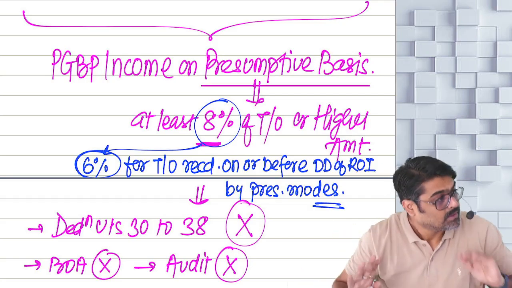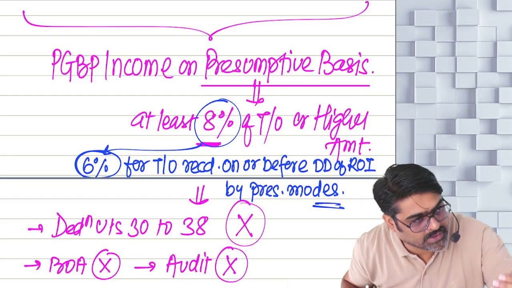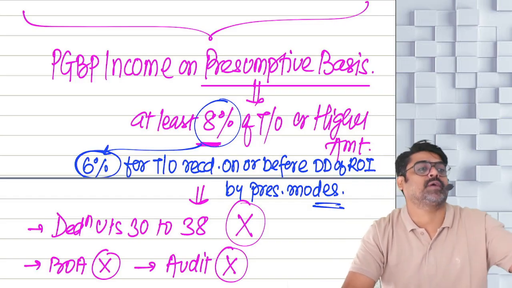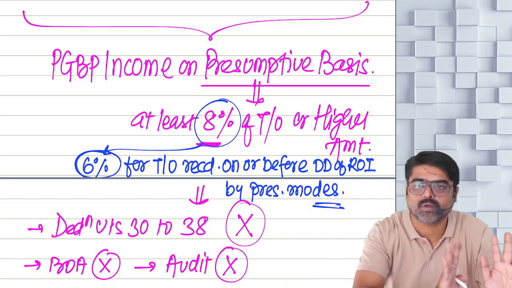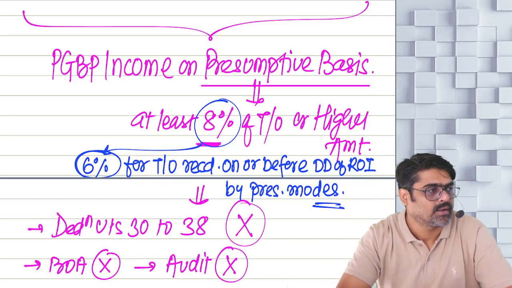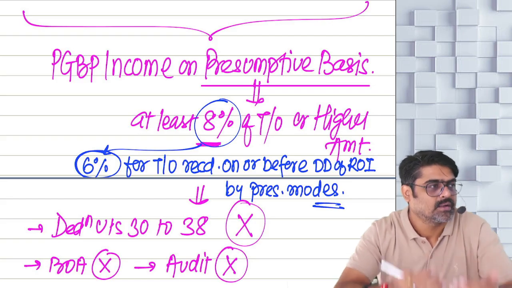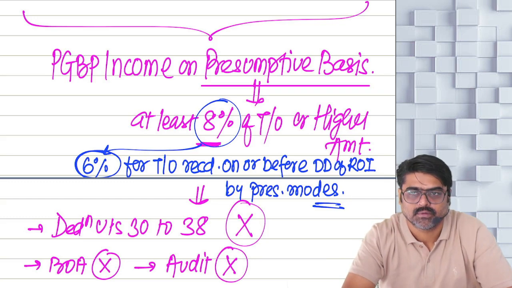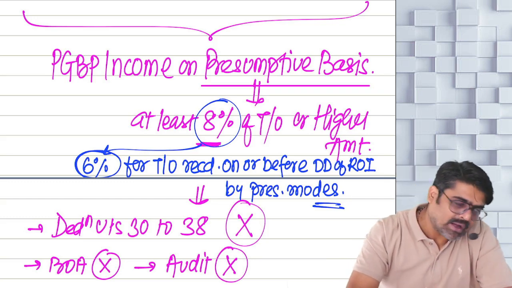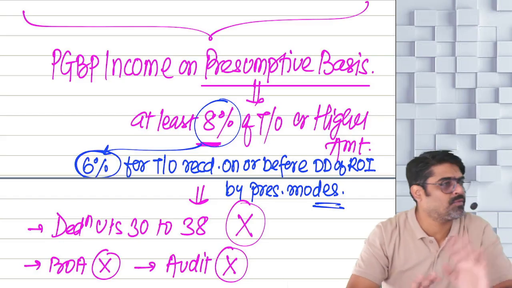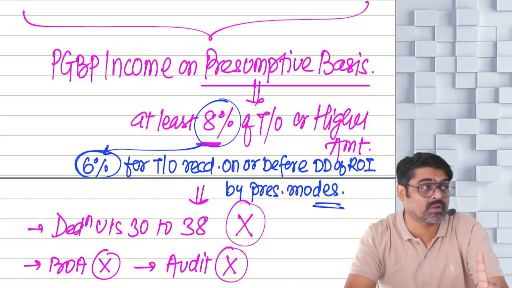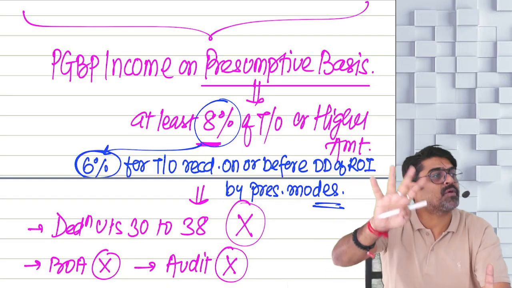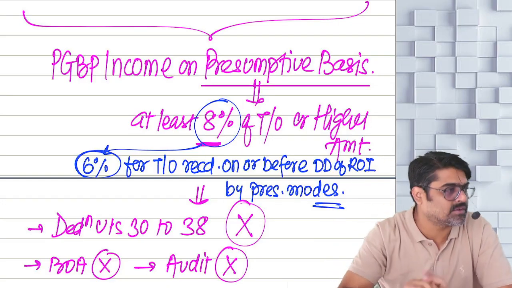Done. Now once you follow 44AD for any year, for the next 5 years you have to follow 44AD, assuming that your turnover was within the limits. But we will allow you to show lower profits also. Even if your turnover was within the limits, you can still show lower profits in any of those 5 years. Yes or no?